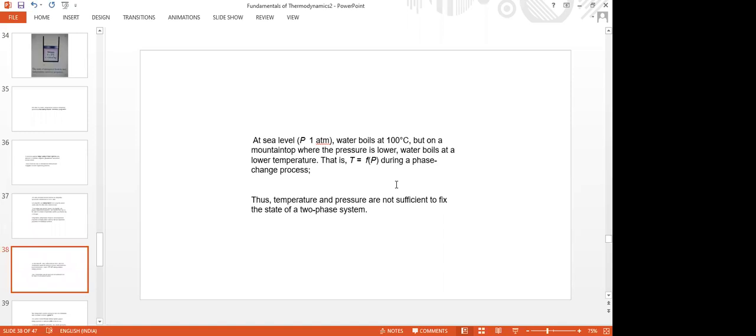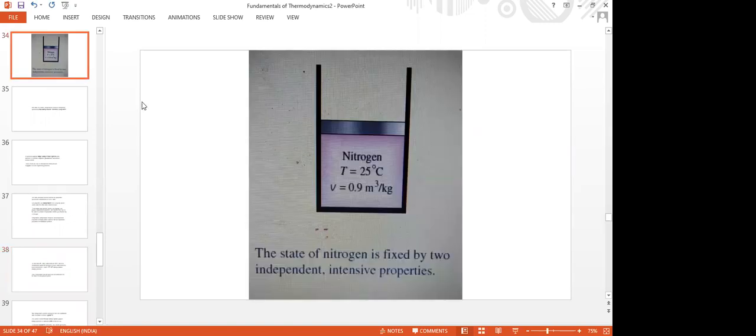For example, water you can take. For example, some other gas, nitrogen: as long as the nitrogen is in a single phase, we can take temperature and volume or temperature and pressure also. But if it is in two phase, temperature and volume is required, or pressure and volume is required.